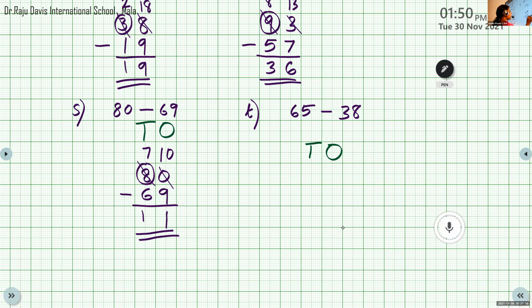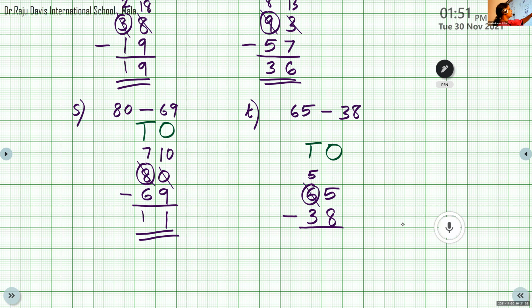Now, at ones place, it is 5 minus 8. Is it possible, 5 minus 8? No, it's not possible. So we can regroup the tens place. We can see the digit 6. So 6 tens is to share 1 ten with the ones place. So 6 tens will become 5 tens. Now, at ones place, 5 is getting 1 ten. So 5 plus 10, what is the answer? 15. So 5 will become 15.